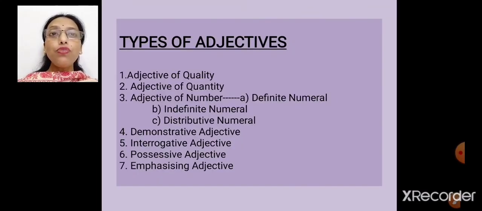What are the types of adjectives? There are 7 types of adjectives: adjective of quality, quantity, number, demonstrative, interrogative, possessive, and emphasizing. Okay, these are the 7 types of adjectives. And again, the adjective of number is divided into 3 parts: definite, indefinite, and distributive.